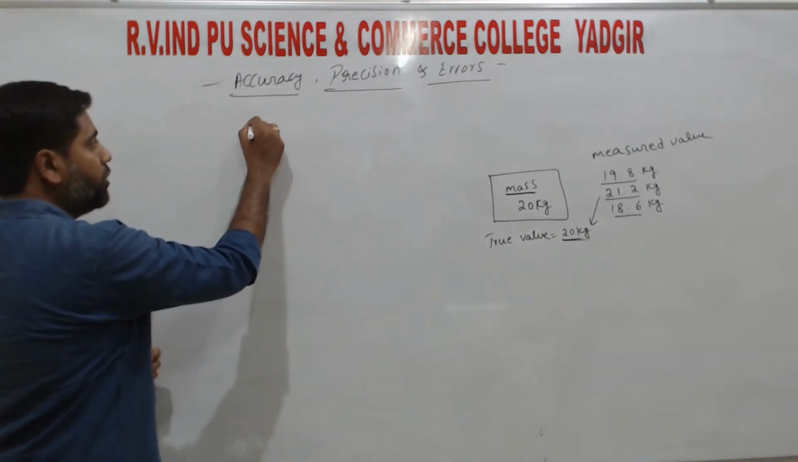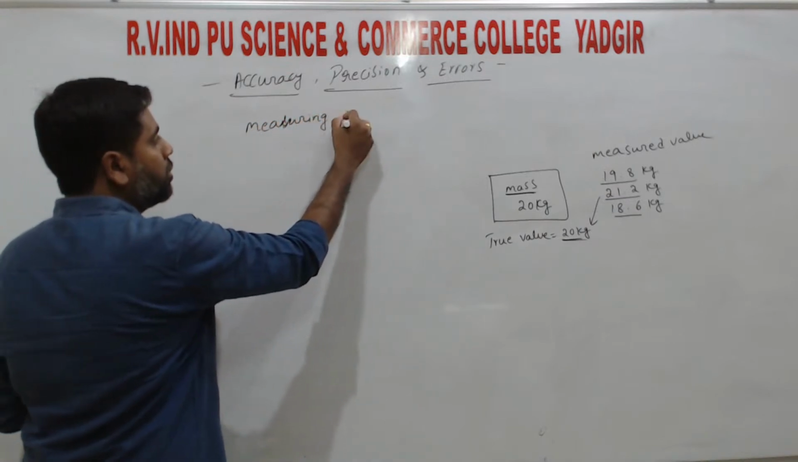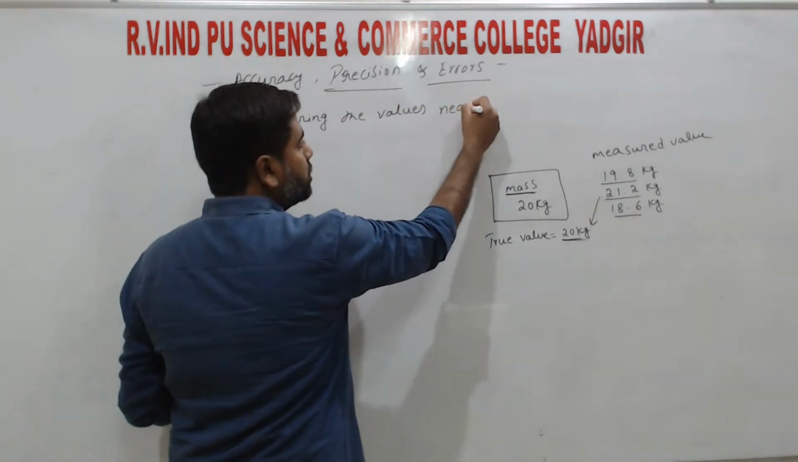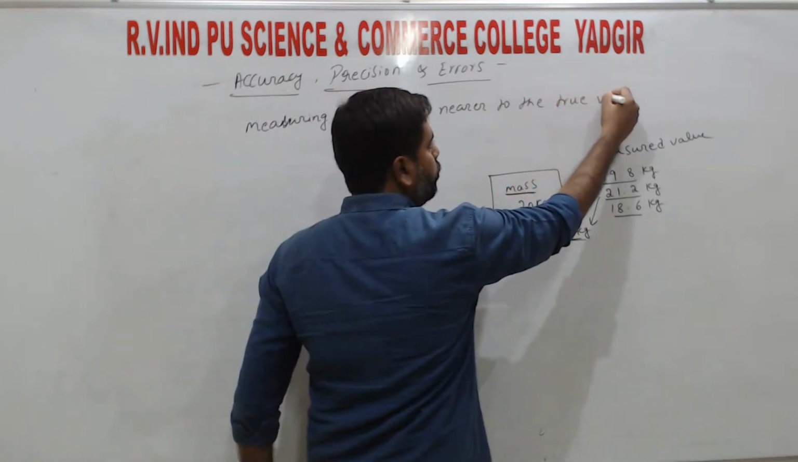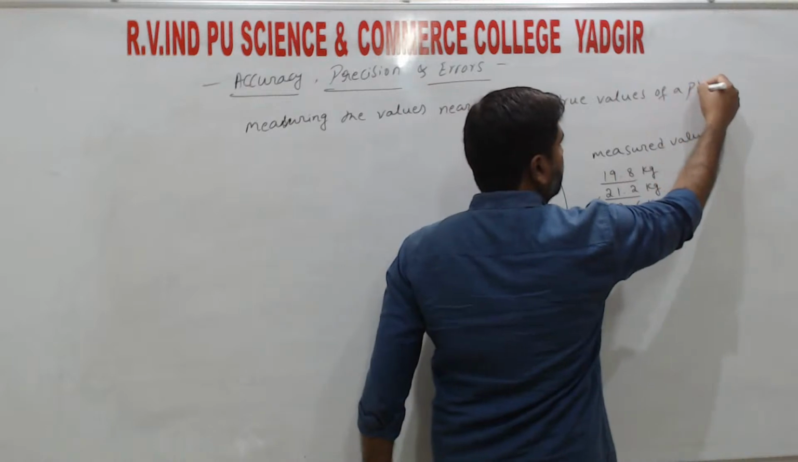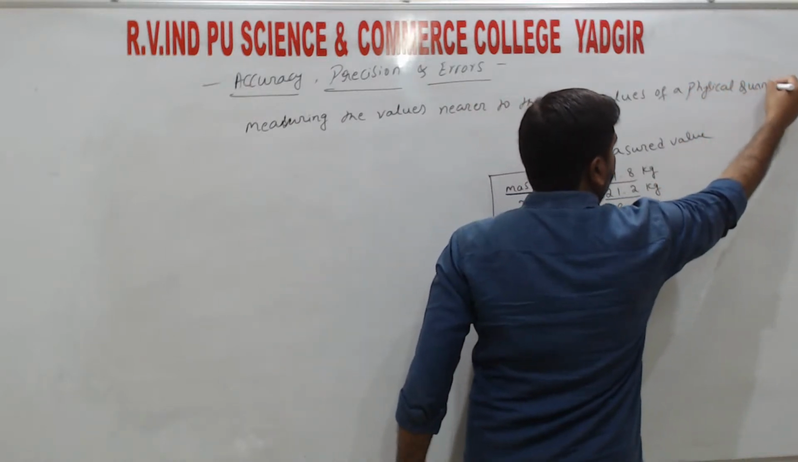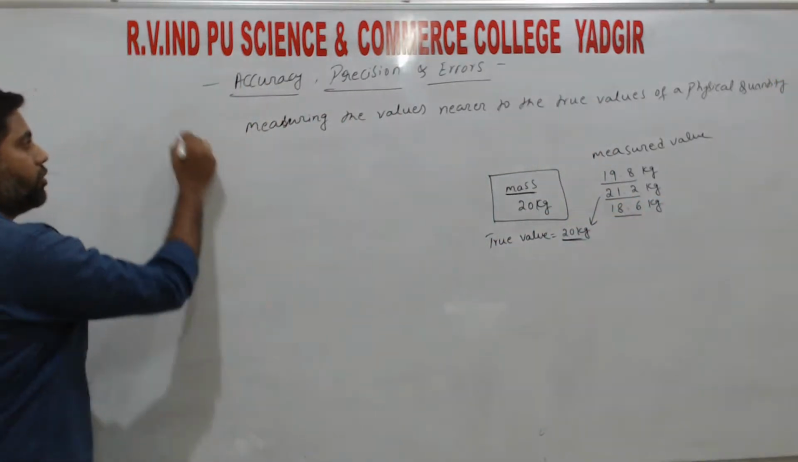That means measuring the values nearer to the true values of a physical quantity. That we call accuracy.